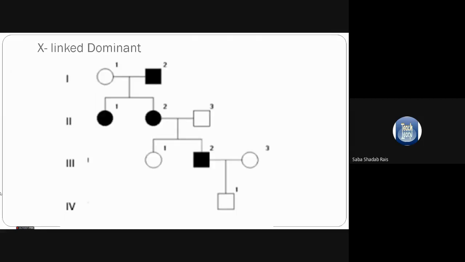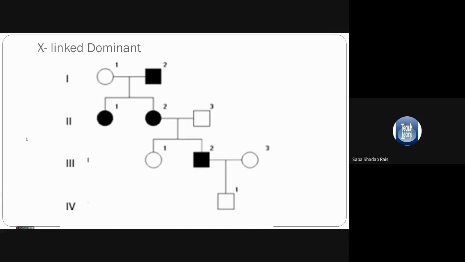Now, when we talk about the dominant, X-linked dominant, if the father is affected, all the daughters will be affected. Why? Because they get one of their X chromosomes from the father. So if the father's X chromosome is the affected one, the father will definitely transmit that disease to the daughter, and the daughter will pass on that particular chromosome.